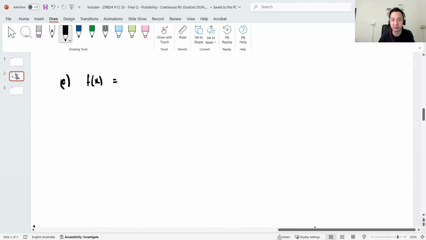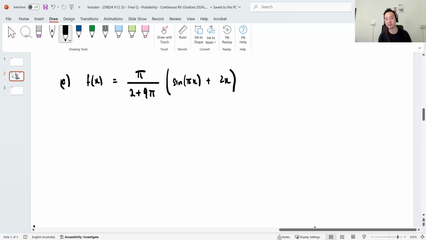So I'm just going to sub it all in. So K is pi all over 2 plus 9 pi, and then multiply that by sine pi x plus 2x. That's the function. Now, differentiate, solve, find maximum turning points.